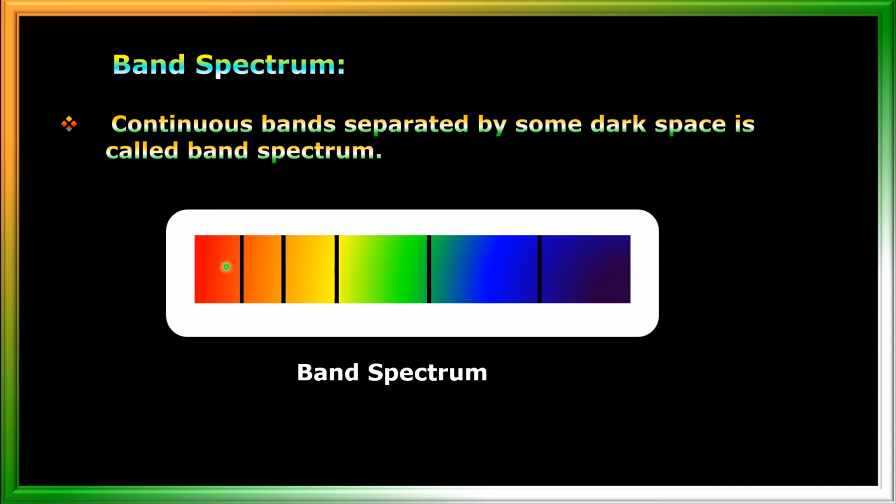So this is one band, this is another band. That means band means a range of wavelengths from here to here. I mean from this wavelength to this wavelength, from this wavelength to this wavelength, isn't it? So continuous range of wavelengths, okay, is called a band. And these bands are separated by some dark space. That dark space appears because some wavelengths are missing. Okay.